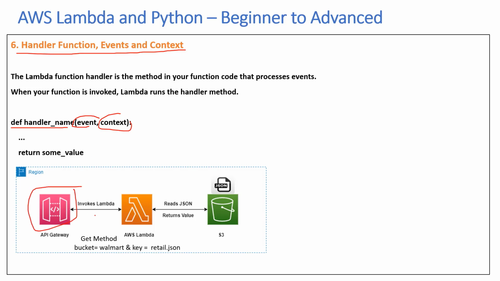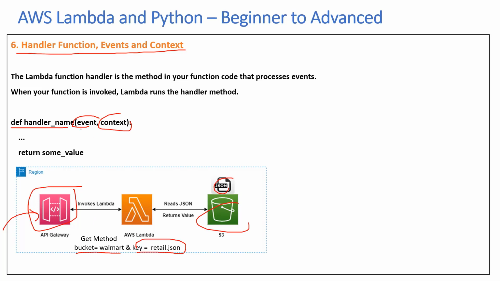So you have the API gateway here where the customer is trying to get data from a particular S3 bucket. It has JSON files, and it has multiple S3 buckets which have different JSON files and different data points. So what the user does is request the data from, say, this bucket Walmart and key retail.json. So when this Lambda function is invoked, what is the event here? The get method, and the parameters are bucket equal to Walmart and key equal to retail.json.